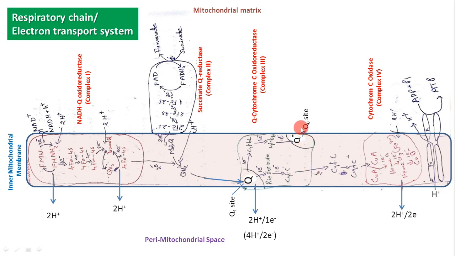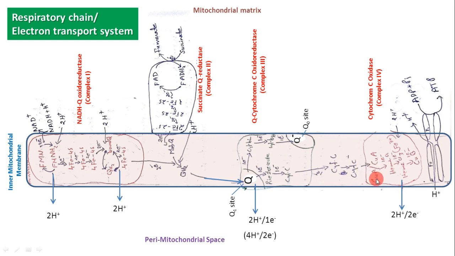Then from complex 3, the electron moves to cytochrome C. There is a cytochrome C which is actually not a part of any complex. There is a free cytochrome C. Thereby cytochrome C is reduced into cytochrome C minus. Then the electron moves to complex 4. Actually single electrons are coming at a time. Because of the Q cycle, only a single electron is coming to complex 4 from complex 3.